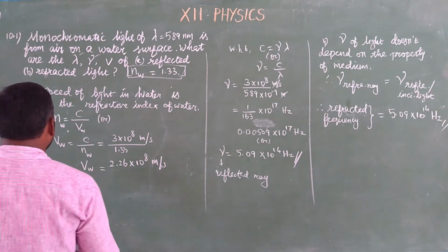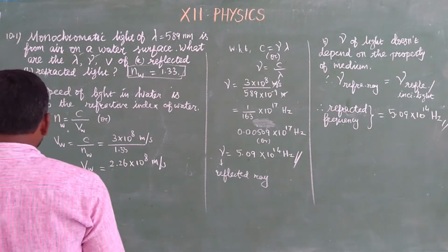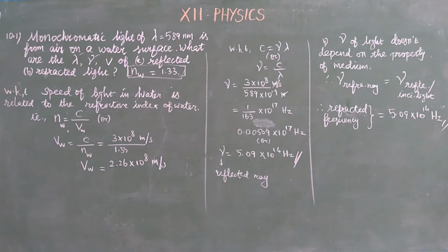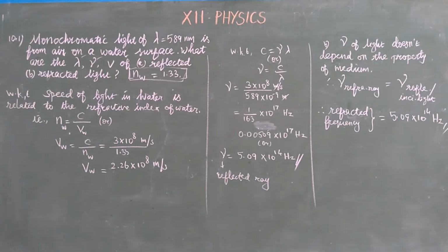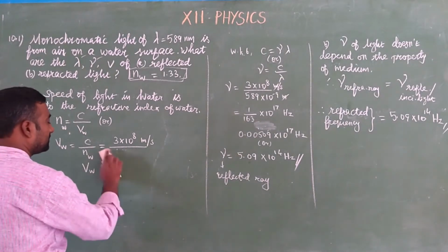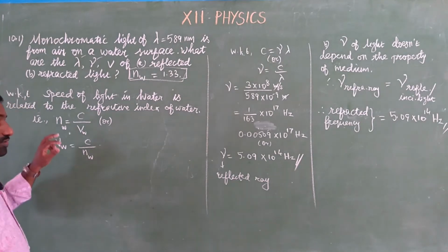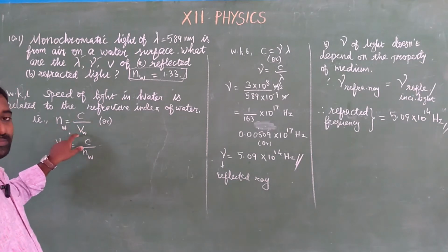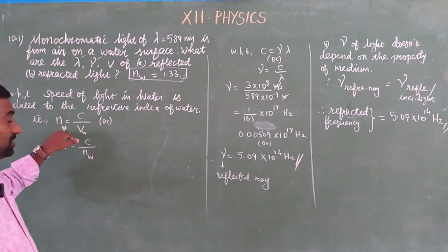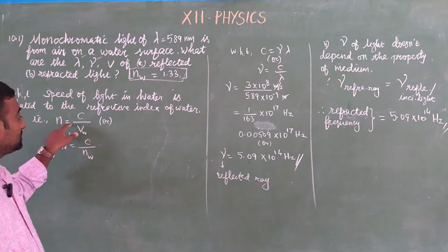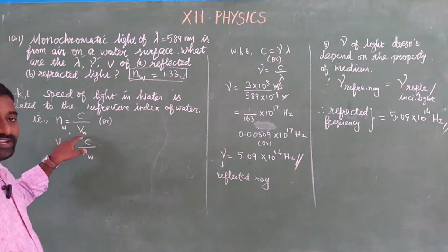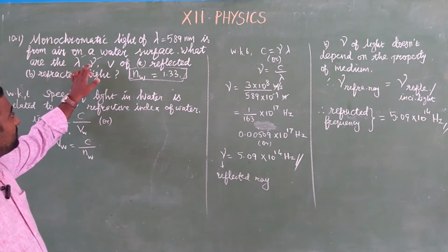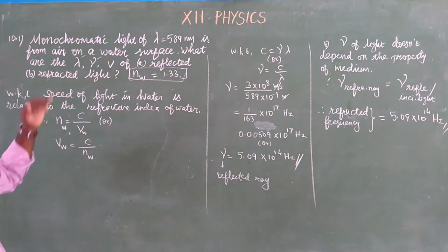Next we want to find the wavelength. So we continue with small changes. Once again listen, it's correct only. We know the refractive index of the medium is the ratio of the speed of light in air to the speed of light in the medium. But here the medium is water. So the refractive index of water is defined as the ratio between the speed of light in air to the speed of light in water. But what do they ask you to find?